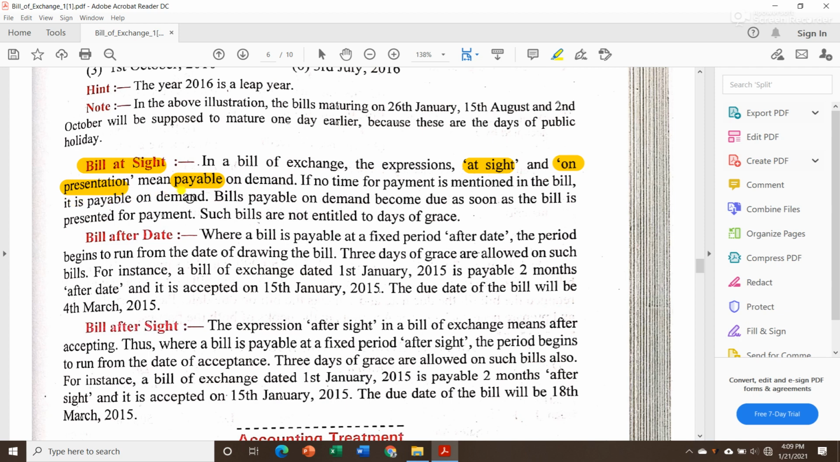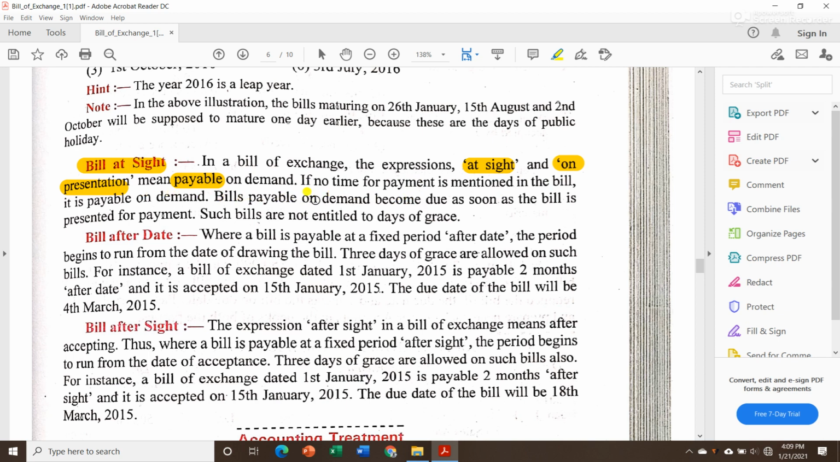Yesterday in our specimen of bill of exchange, we saw that it was written 2 lakhs to be paid after 2 months. But in certain cases they don't mention 2 months or 3 months; they will simply write at sight or on presentation. So in that case, this bill will be payable on demand.